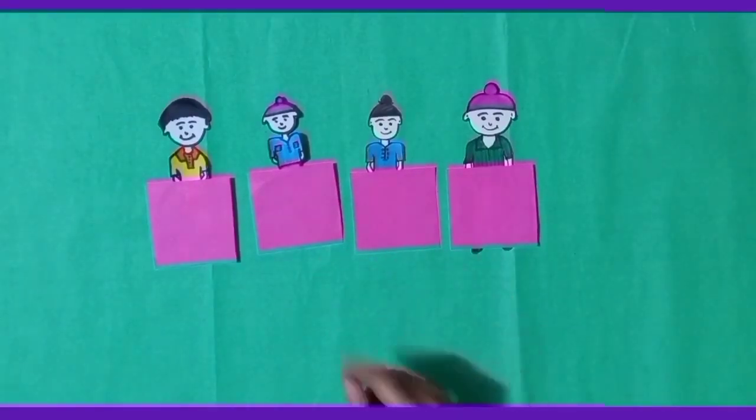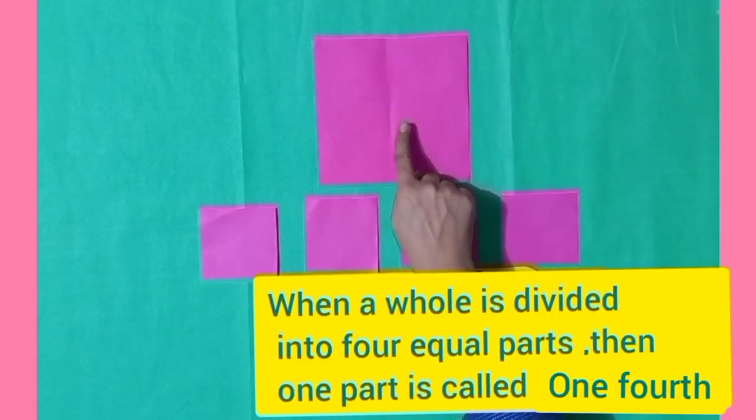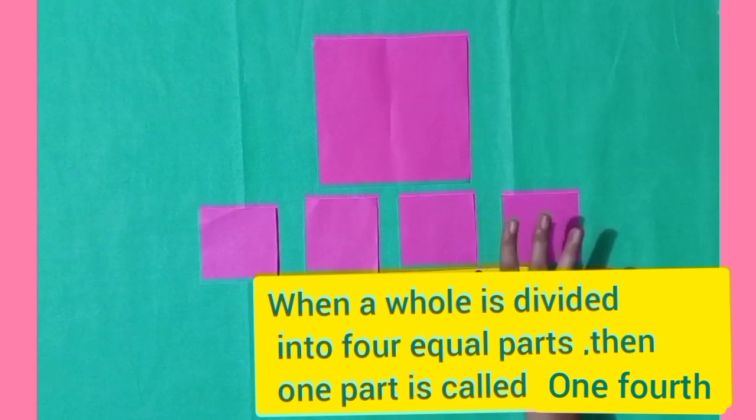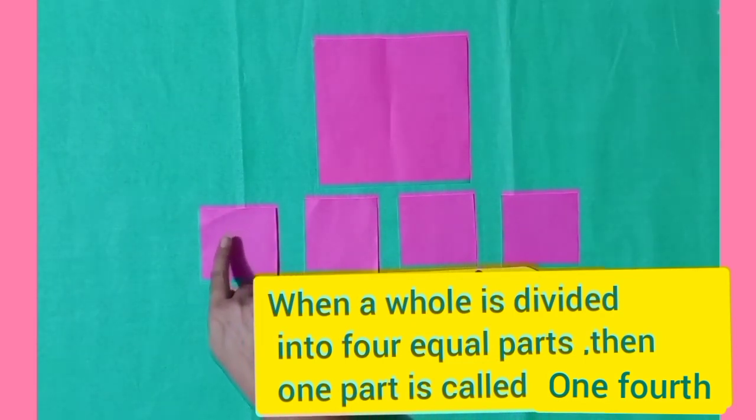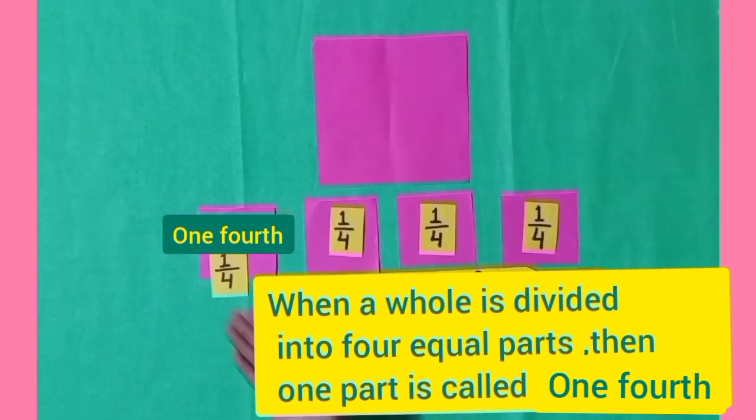So, dear students, what have we learned from this? Yes, a whole thing can be divided into four equal parts and one part of it is known as one fourth. We numerically call it 1/4.